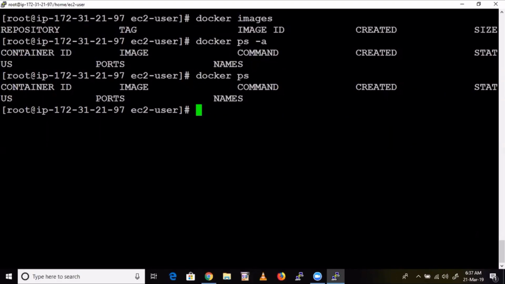Understood, guys, this one? Any doubts here? Any doubts from anyone? No doubts? Okay. So that is all about Docker, guys.